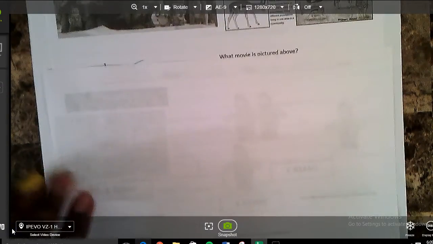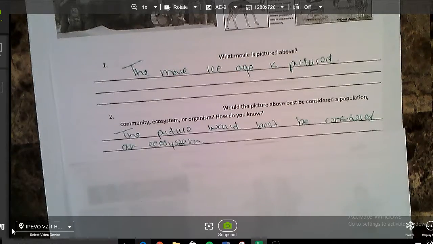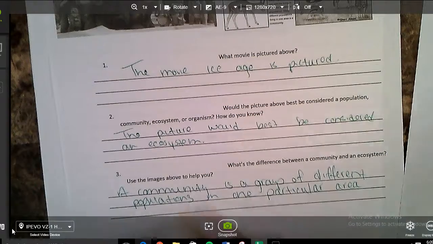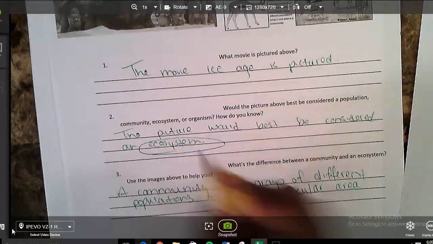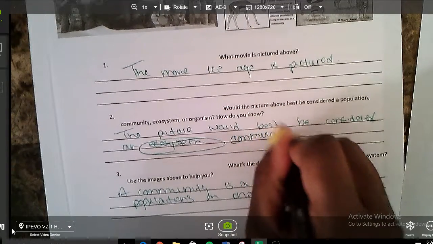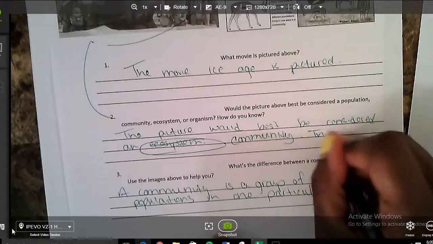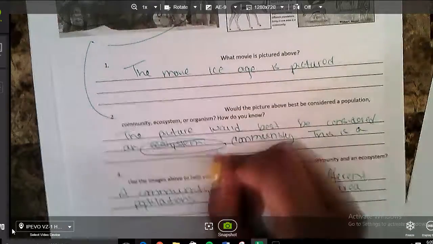Go. Alrighty, class of 2025. We're going to answer our next set of questions. Let's take a look. Number 1, this movie is Ice Age. That was super easy. I hope you didn't get that one wrong. Number 2, the picture would best be described as, oh my goodness, Miss Tucker got the answer wrong. As a community. And we're talking about image 1 right here. And we're going to say this is a community